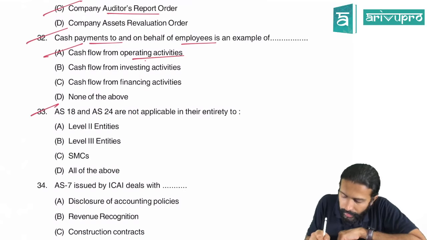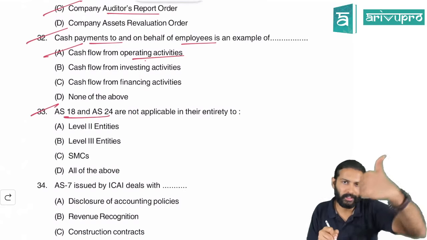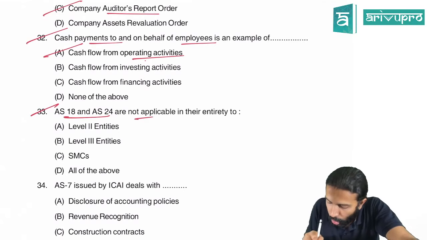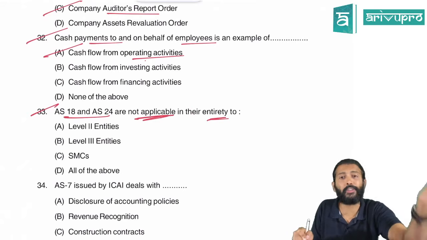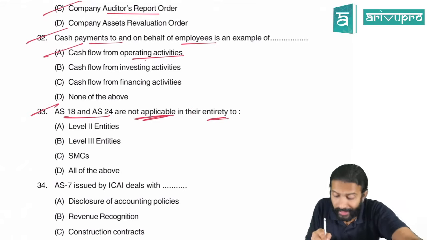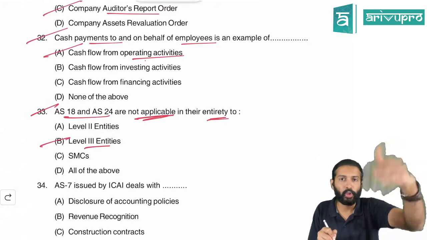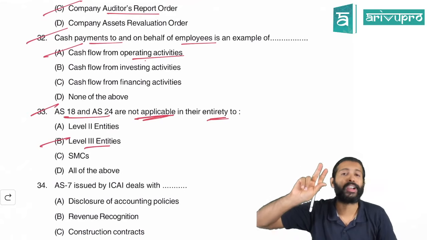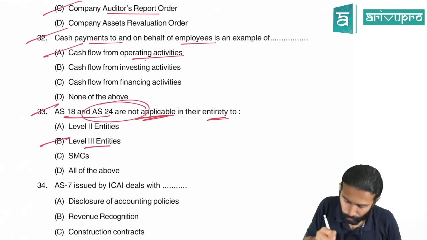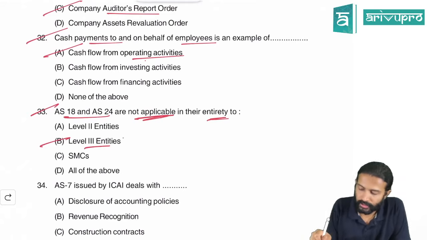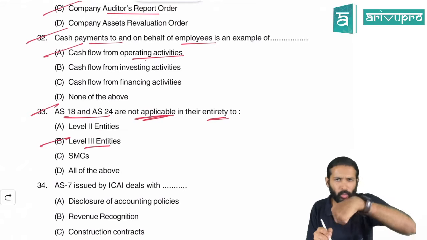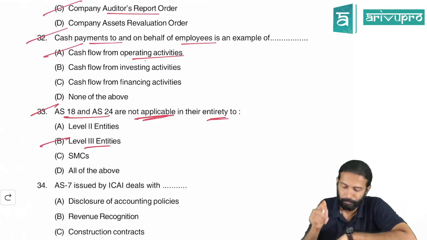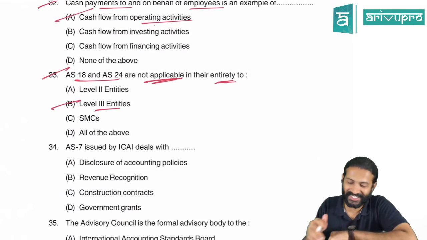Okay. AS 18 and AS 24. AS 18 on related party disclosures, AS 24 on discontinuing operations are not applicable in their entirety for which companies? For level 3 entities. Other than getting the level 2 exemption, level 3 gets 2 more exemptions we had discussed. That is, they get relaxation from AS 18 and 24 also. This is level 3, non-corporate entities only, which get this extra benefit. We had seen this. You will be able to find this in the charts.